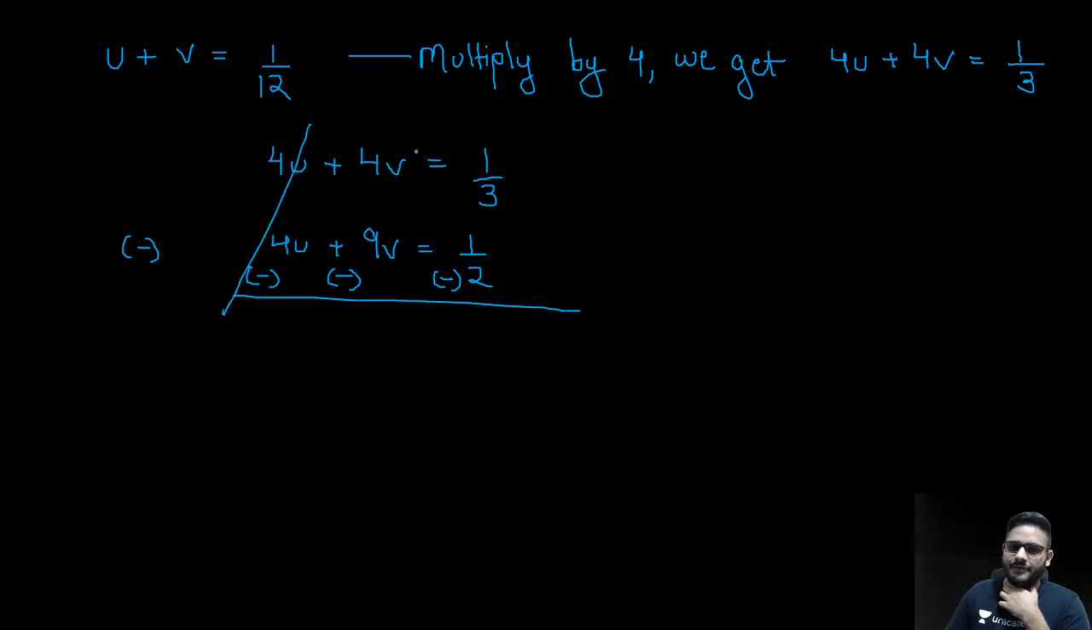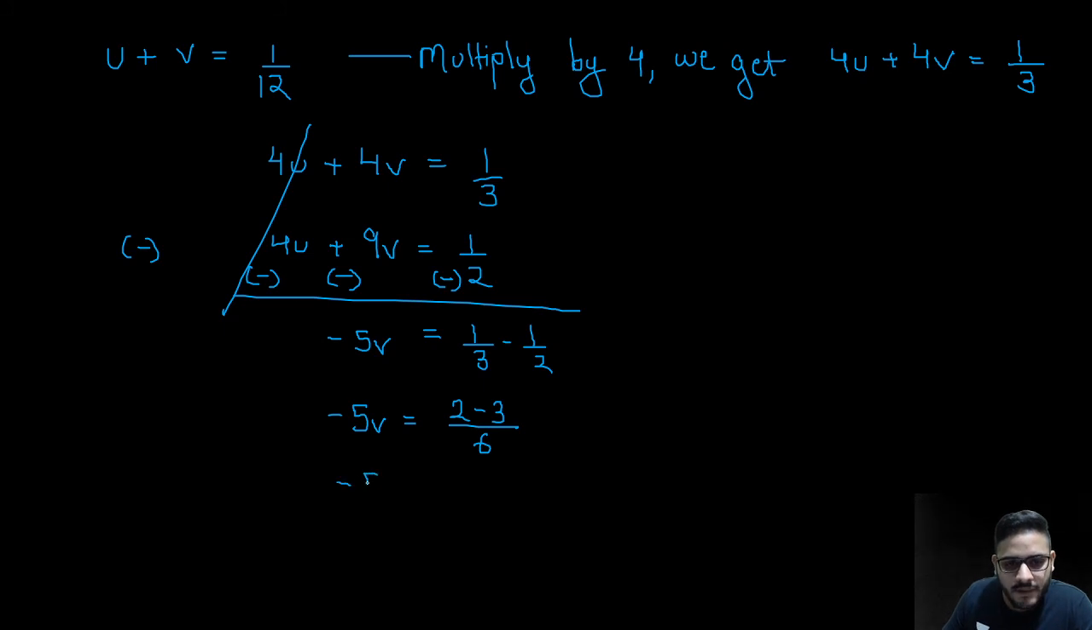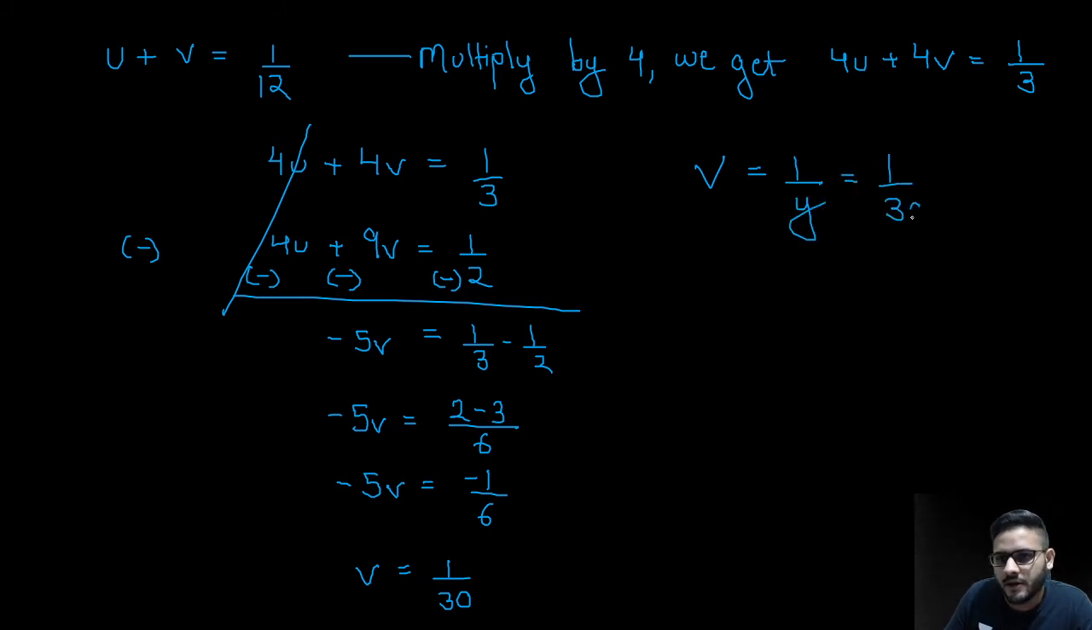This gets struck off. You get minus 5v is equal to, when we solve this, we get 1 upon 3 minus 1 upon 2. So minus 5v is equal to 2 minus 3 upon 6. So minus 5v is equal to minus 1 by 6. So v is equal to 1 by 30. Now v is equal to 1 by y is equal to 1 by 30. So therefore y is equal to 30 hours.